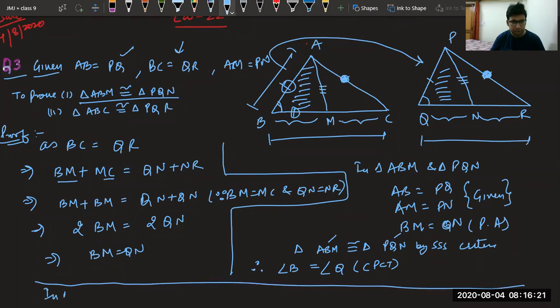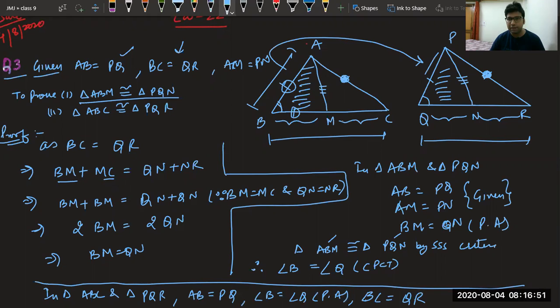So for second part, in triangle ABC and triangle PQR, what we can say is, yes Rudra, correct. We can say AB is equal to PQ, second one is angle B is equal to angle Q, this we have proved above, and third is BC side is equal to QR. So we have got side, angle and side. So by SAS criteria, we have proved that this triangle is congruent to this triangle. I hope it is clear to everyone.